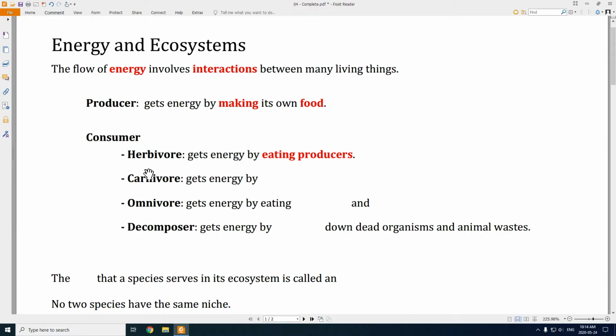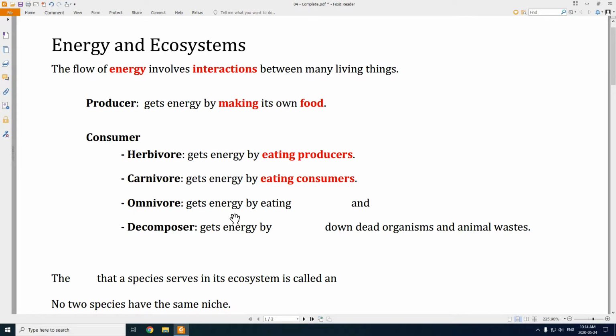All right. Another example of a consumer could be a carnivore. Carnivores get their energy by eating other consumers. So for example, a carnivore might be something like a wolf. A wolf is a consumer because it doesn't make its own food, and it's a carnivore because it would eat other consumers. A wolf would eat a deer, and it would get its energy that way. So carnivores generally only eat meat. Right? A wolf would generally get its energy by eating deer and small rodents.